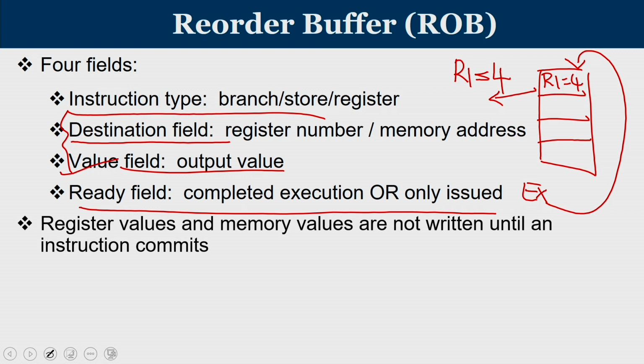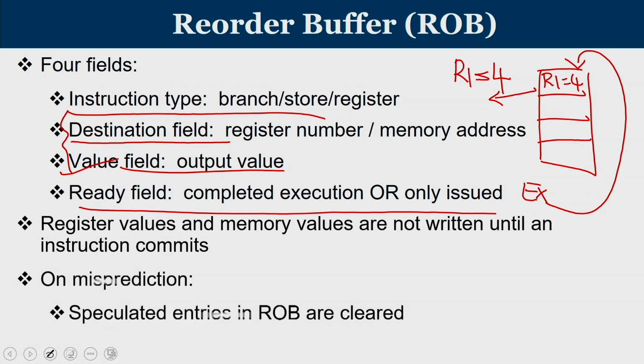Register values and memory values are not written into the registers and memory until an instruction commits. As and when the instruction commits, there is a copying that happens from the reorder buffer into registers and from the reorder buffer into memory. Now what happens if you have a misprediction? The results of the speculative instructions that are executed are available only in the reorder buffer, so I can just flush the corresponding reorder buffer entries.